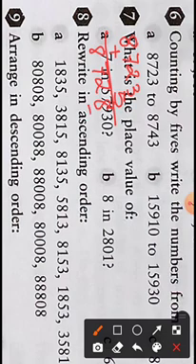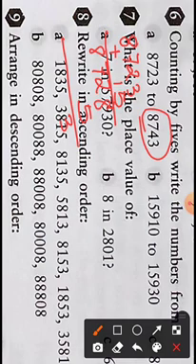Again you have to add 5. You have to keep on adding 5 until you reach this number. So now you add again 5. How much will it be? 8 plus 5 is how much? 13. Carry 1. 1 plus 2 will give you 3. Then 7, 8, 7, 3, 3. Your new number is 8733.